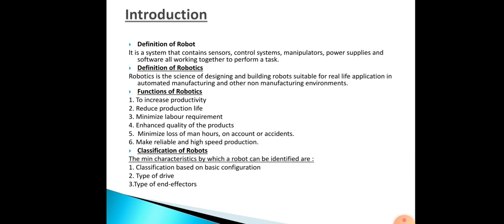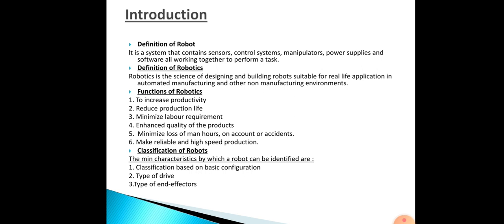what is a robot? A robot is a system that contains sensors, control system, manipulators, power supplies, and software, all working together to perform a particular task.